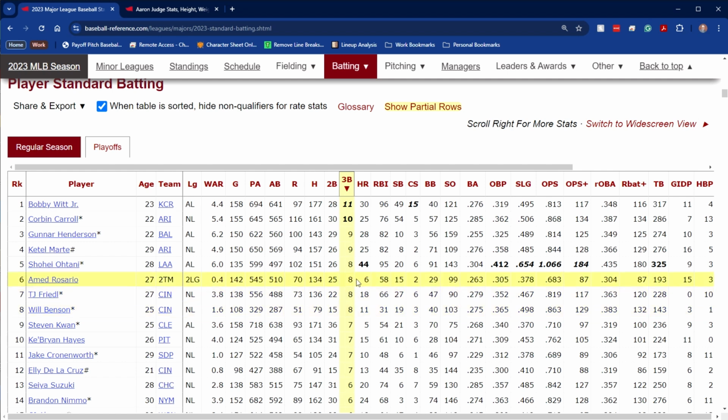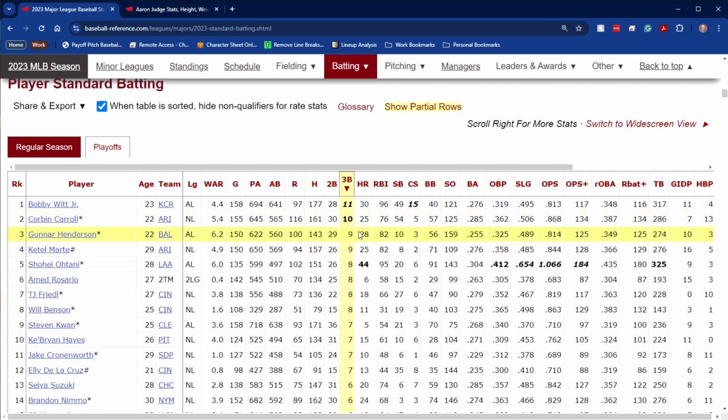So on average, you're only getting a couple of triples, because to run 270 feet without getting thrown out, you either need to be extremely fast on the base paths, or you need to hit the ball and get a good ricochet off of the outfield wall, or something freakish with the ballpark to happen, or maybe a combination of those two things. Chances are you're just not going to hit it somewhere where a fielder can't get to the ball and throw it back in before you get to third base. That's why you need exceptional speed if you want to lead or have a lot of triples.